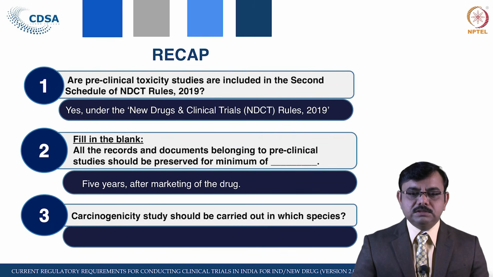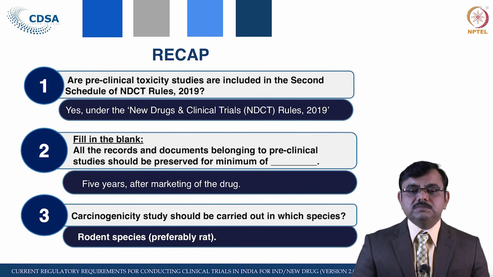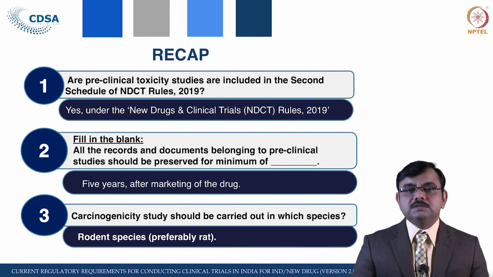The last question is related to the carcinogenicity study. The study should be done in which species? You have to give the species. So, the study is required to be conducted in a rodent species, and that is also preferably a rat. We have seen that if the mouse is used, then justification is required. So, this is all about the preclinical data requirement.